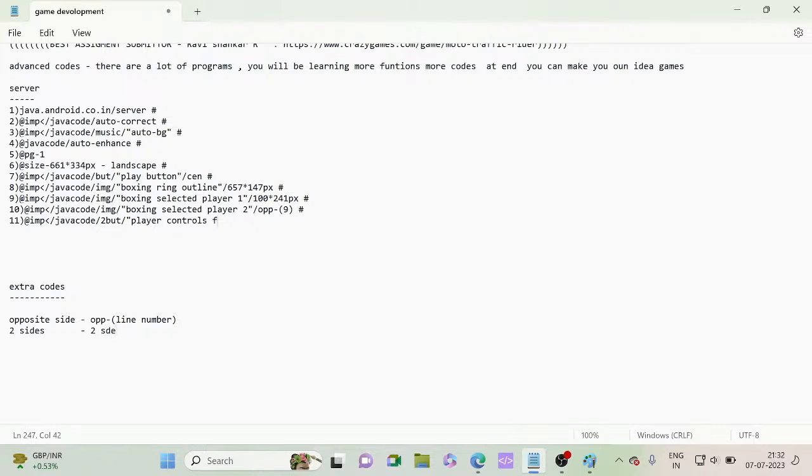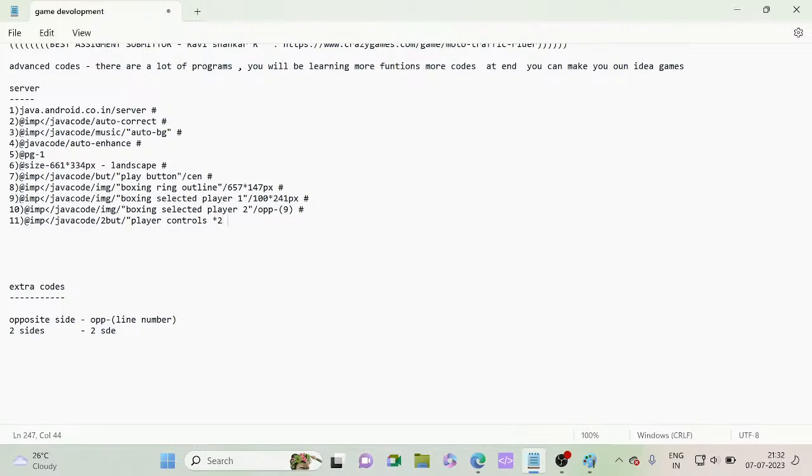So two buttons at two sides. The location let's give last, it will be good. So player controls into 2. Two player controls are needed, so we will be giving it like this.